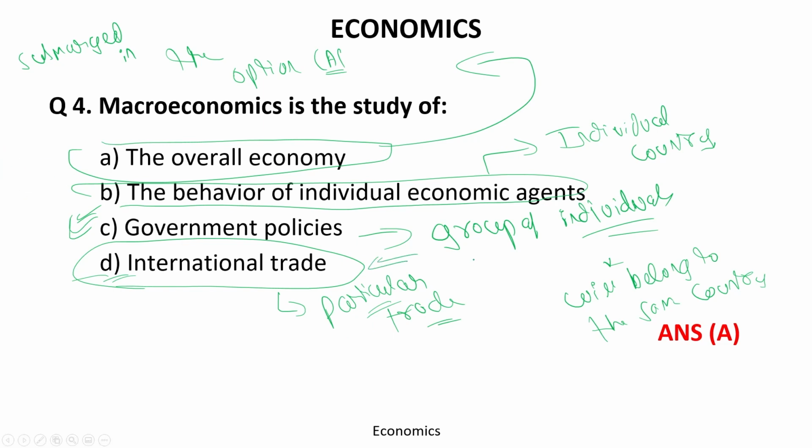But here we have no such condition, so the answer should be overall economy, because the overall economy will capture all of these. All the things will be submerged in it. So remember, the option should be A.